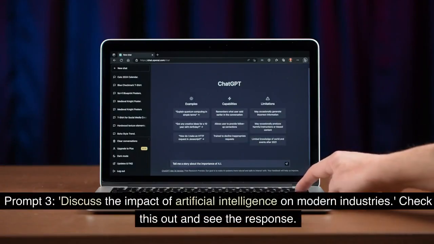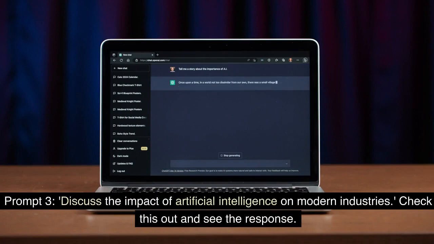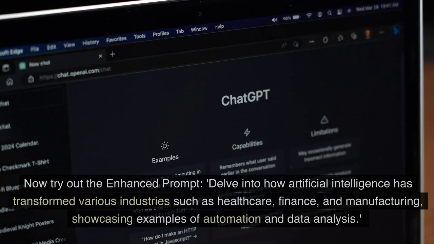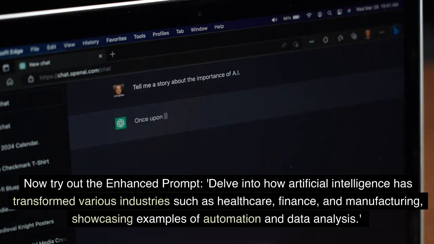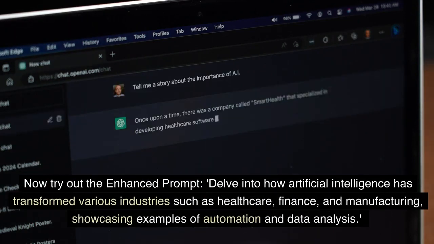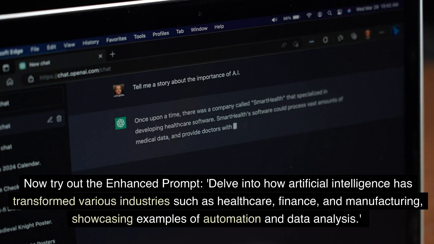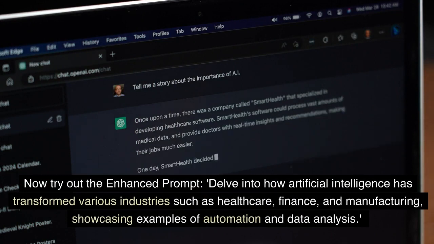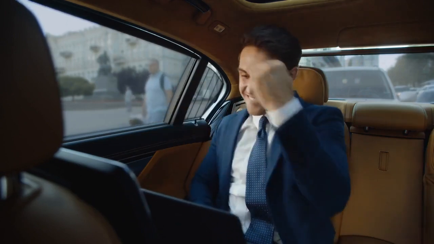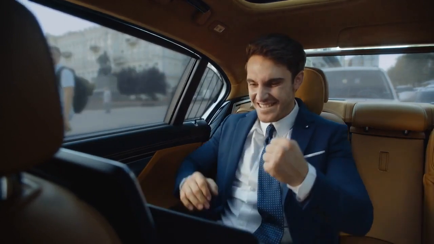Prompt 3. Discuss the impact of artificial intelligence on modern industries. Check this out and see the response. Now try out the enhanced prompt. Delve into how artificial intelligence has transformed various industries such as healthcare, finance, and manufacturing, showcasing examples of automation and data analysis.